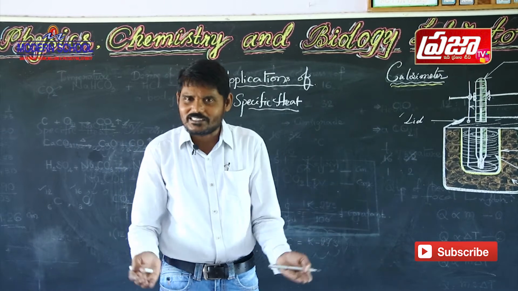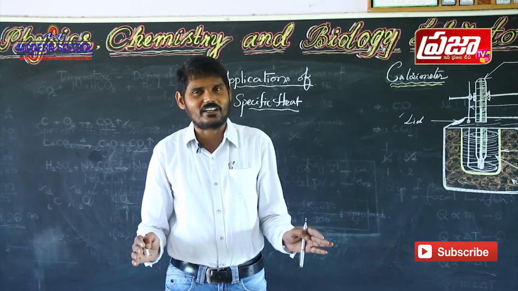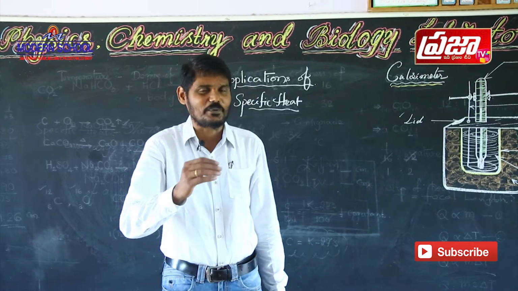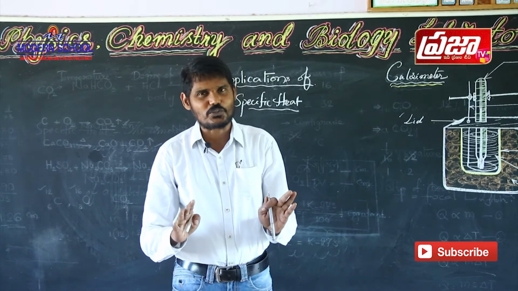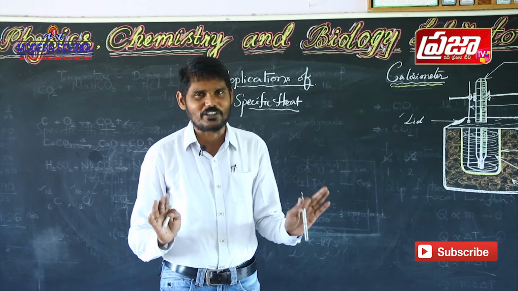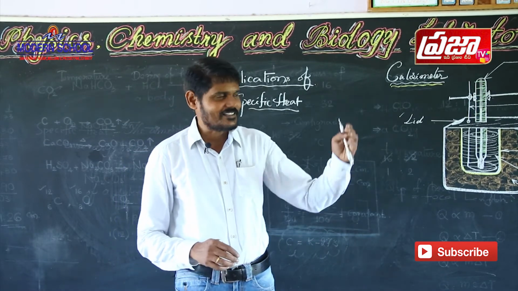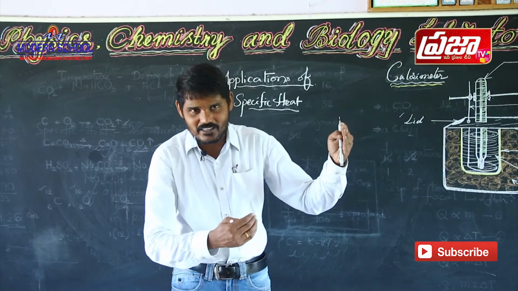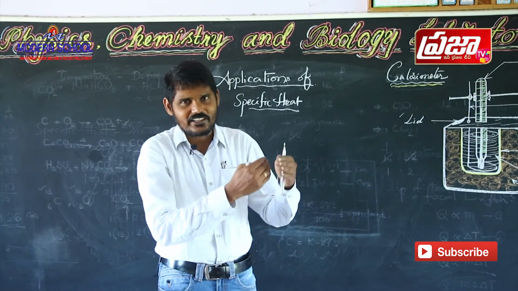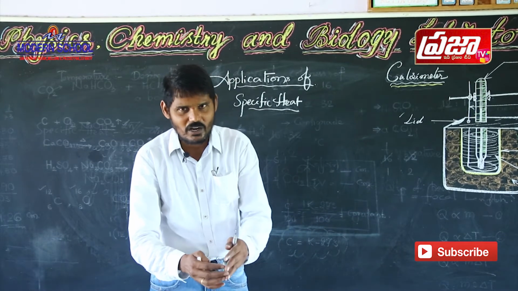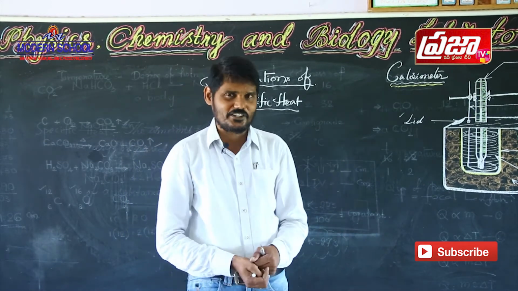Do you know what about the earth? Earth mostly covers nearly 80% of water, only 20% or 21% of land. Here, the sunlight which comes from the sun, that is light energy, can be absorbed by the water in the form of heat energy.